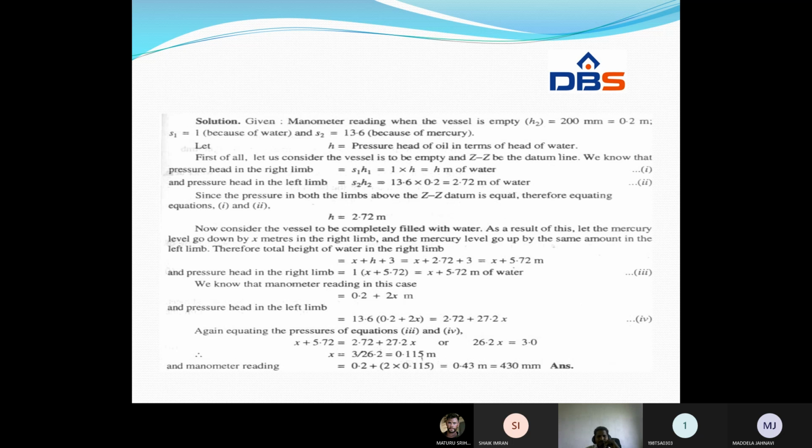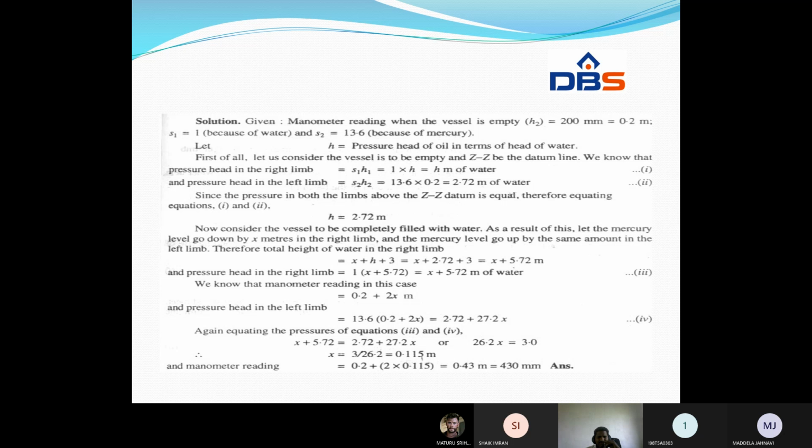See, the manometer is reading when the vessel is empty. H2 is 200 mm, that is 0.2 meter. And S1 is equal to 1 because of water. And S2 is equal to 13.6 because it is mercury. What is meant by S1 and S2? These are the specific gravities. Here, H is the pressure head of the oil in terms of head of water.